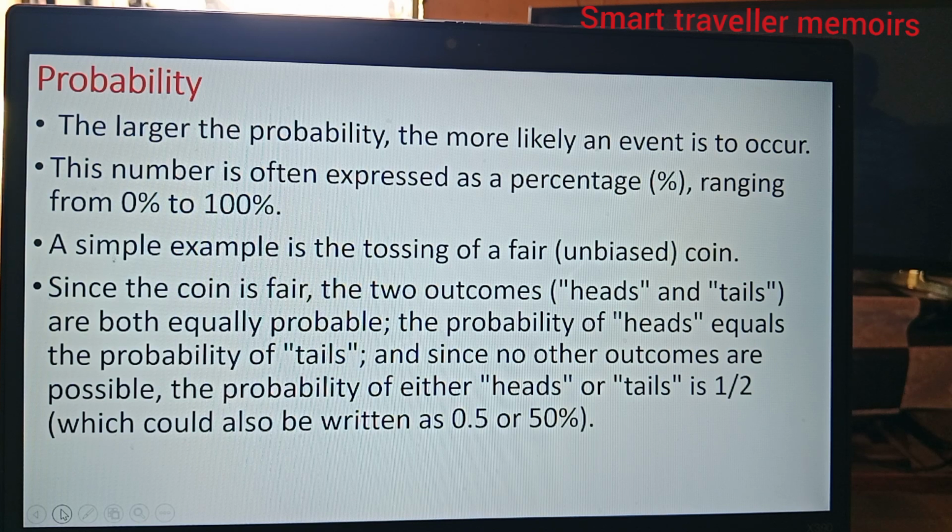Since the coin is fair, the two outcomes, heads and tails, are both equally probable. The probability of heads equals the probability of tails. And since no other outcomes are possible, the probability of either heads or tails is a half, which would also be written as 0.5 or 50%.